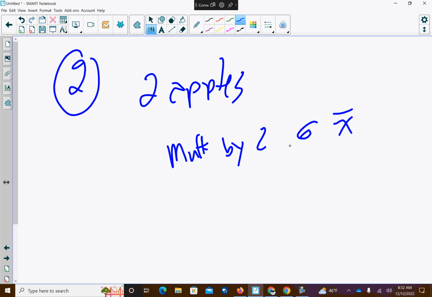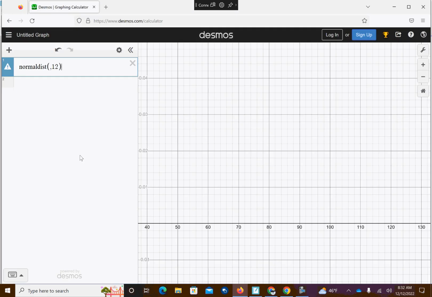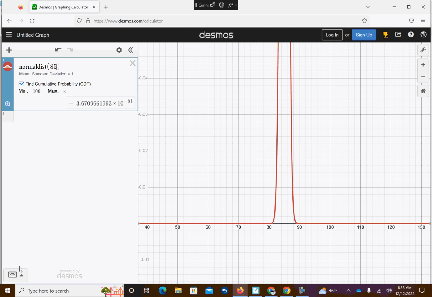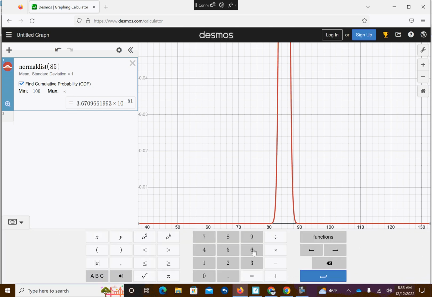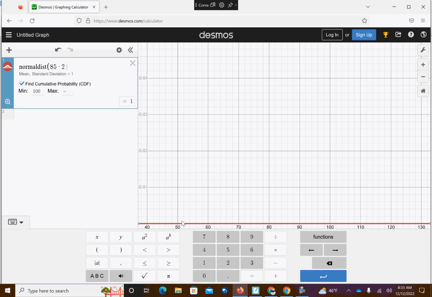Okay, so if the mean was originally 85, we're going to go 85 times 2. And if the standard deviation was 12, we're going to multiply that by 2. And then that's what we're plugging in, so 85 times 2, and now, something I think might work on Desmos. If I go 85 times 2, and then comma, and then 12 times 2. I just want to see if this works. I think it should work. Yes, it did. All right, good.